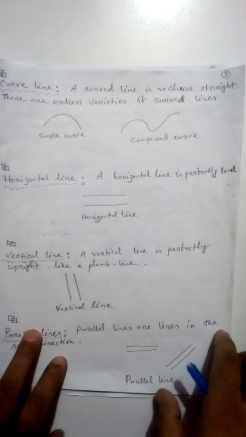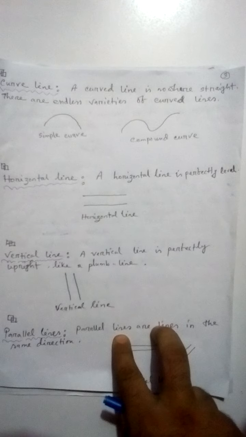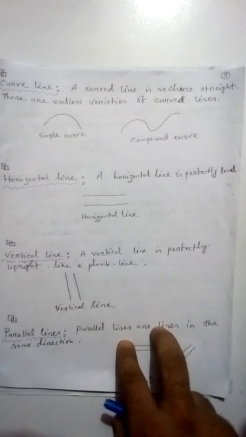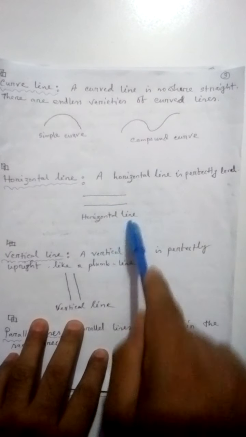Horizontal line. A horizontal line is perfectly level. We see that this is a horizontal line. Vertical line. A vertical line is perfectly upright, like a plumb line. This is a vertical line.